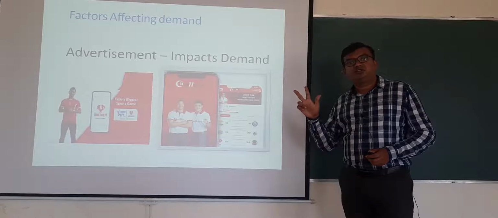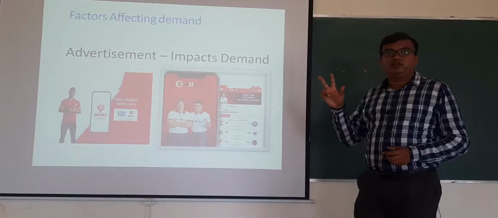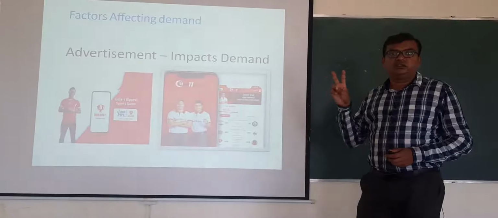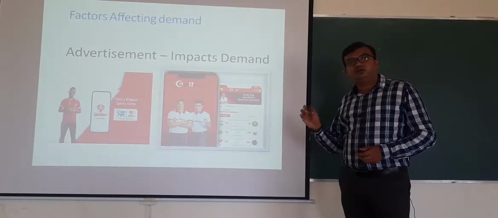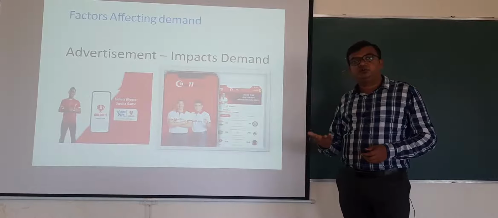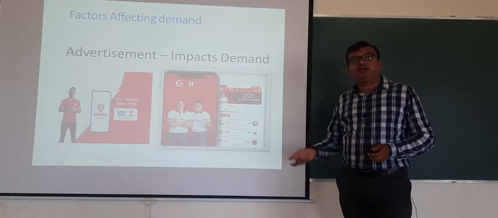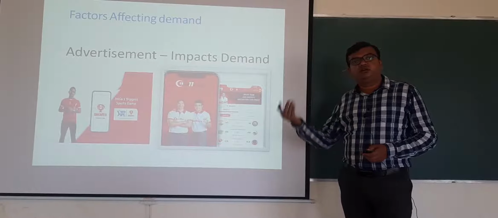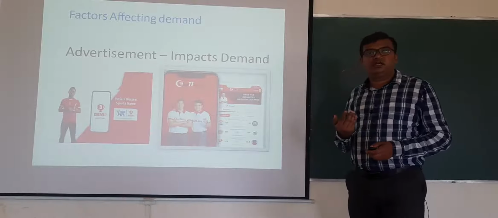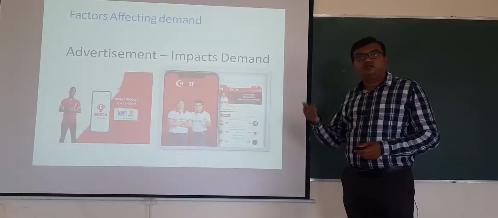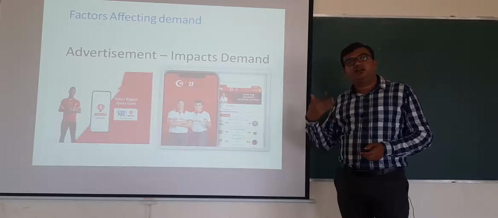Now, Maruti Suzuki's Swift will not advertise that much. And Hyundai i20, what will it do? It will advertise more. Whenever you turn on the TV, you will find only i20's advertisement, or only Toyota Etios advertisement. Now, what will happen after seeing the same advertisement repeatedly?